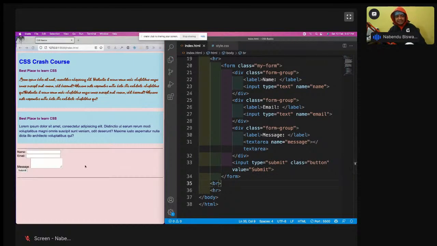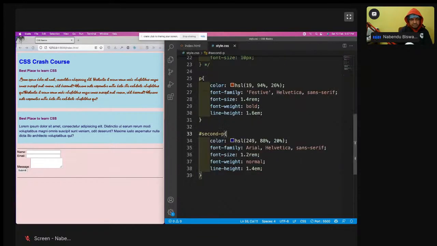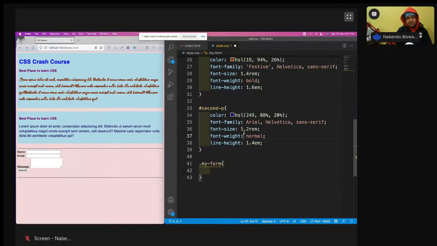So again, this ugly form is shown, which is because of our HTML. HTML really creates ugly forms, and now we are going to style this ugly form using CSS. So let us style it with CSS. First thing which I'm going to do is select my form. Dot my form is there, and there is something known as padding.